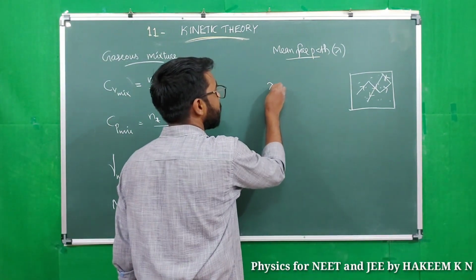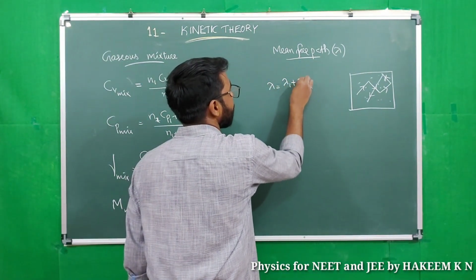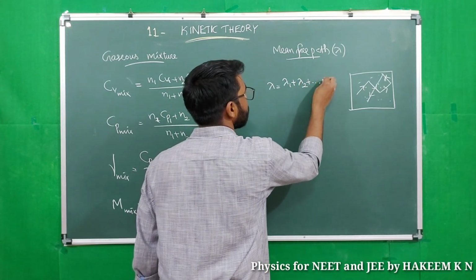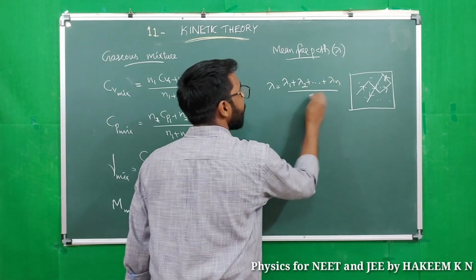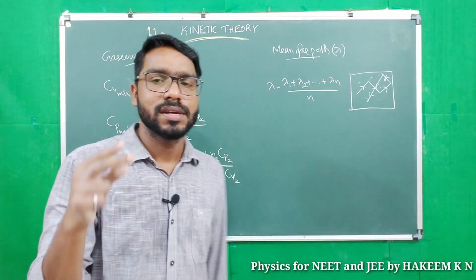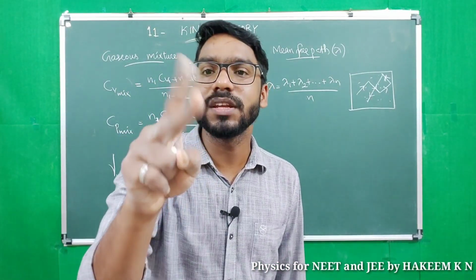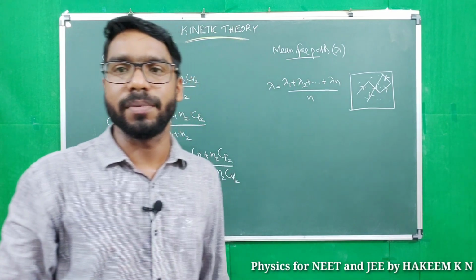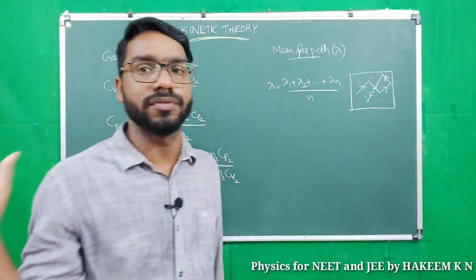Then mean free path means the average of the free paths, lambda 1 plus lambda 2 plus etc plus lambda n by n. Free path means the distance, the displacement between collisions. That is free path, and their average is mean free path.